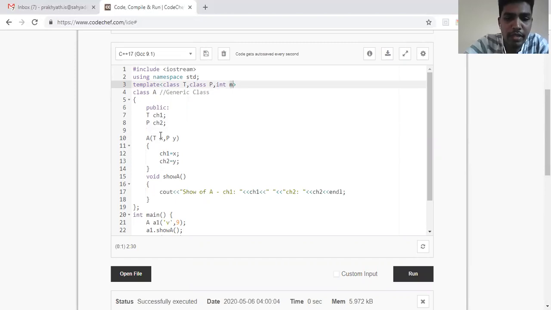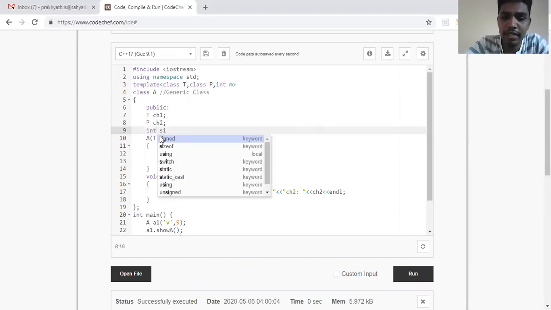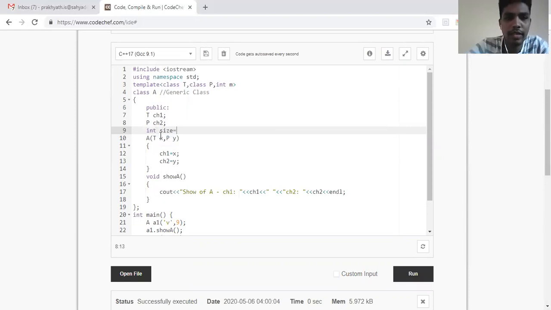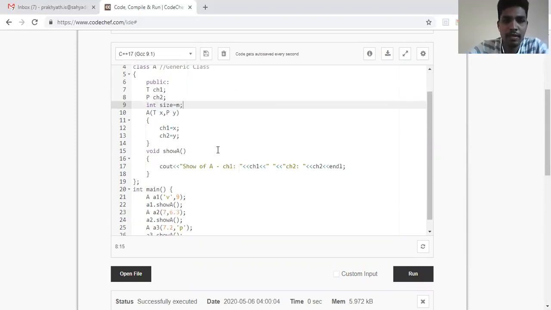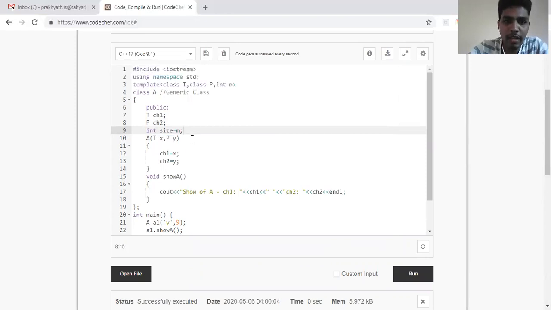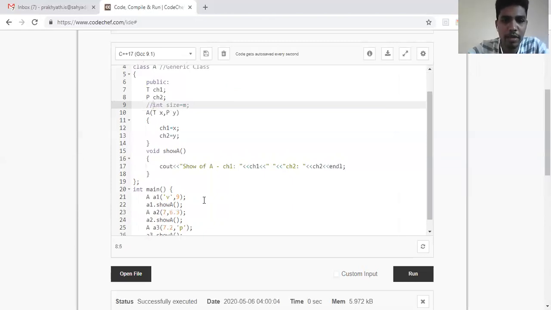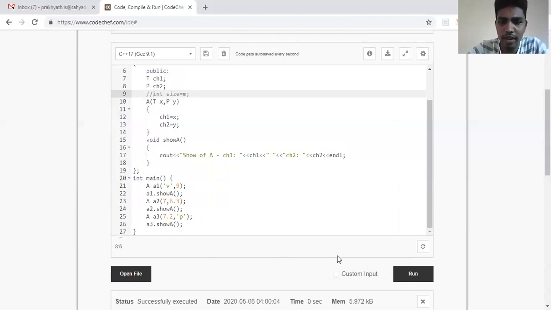So I can have int size of something equal to num. It tells me there is a num, so I'll comment it out and show you what happens if I do it like this. If I run this piece of code, you can see the problem here.